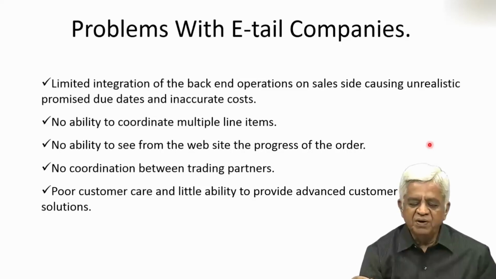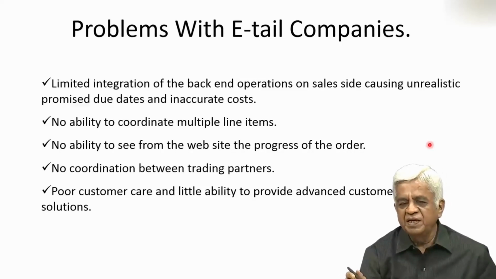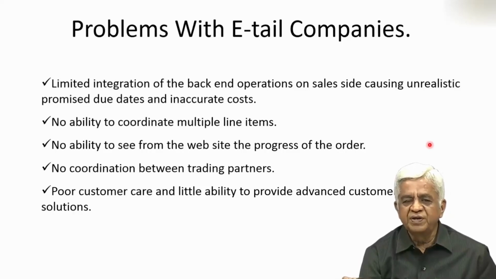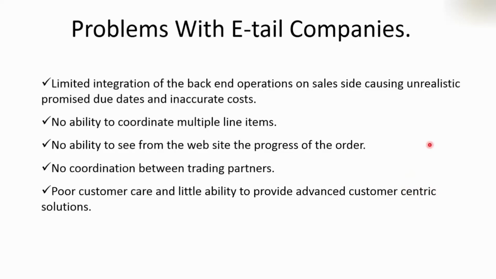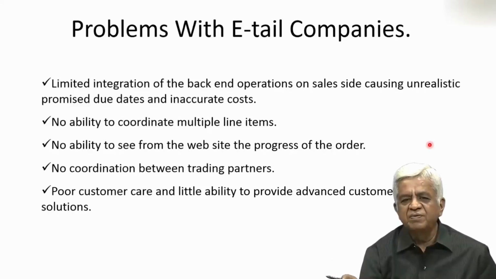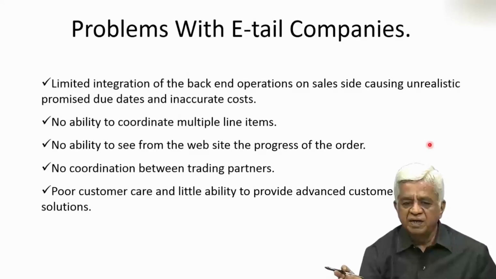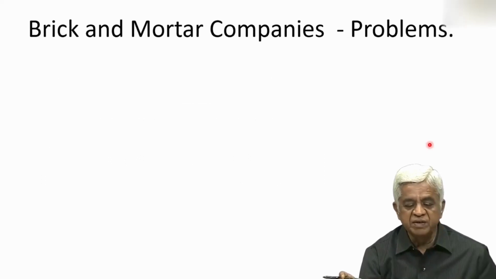No ability to coordinate multiple line items, similar to the one which we discussed. No ability to see from the website the progress of the order. Then no coordination between trading partners. Poor customer care and little ability to provide advanced customer-centric solutions. In other words, retail companies have these types of problems which they have to address, and unless and until they address all this, they will find it very difficult in the marketplace.